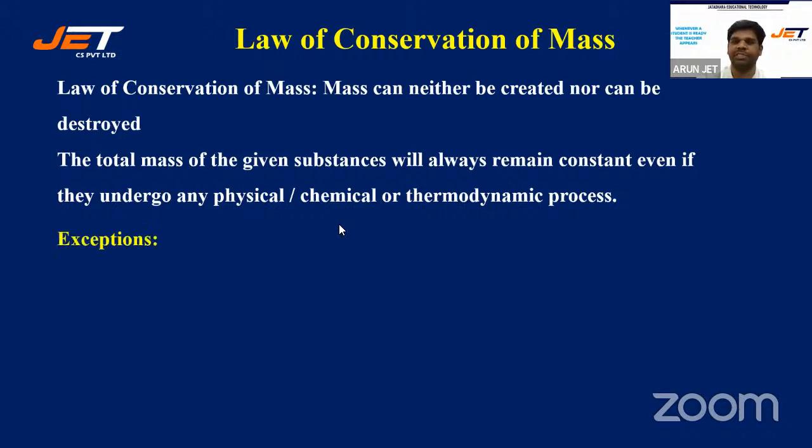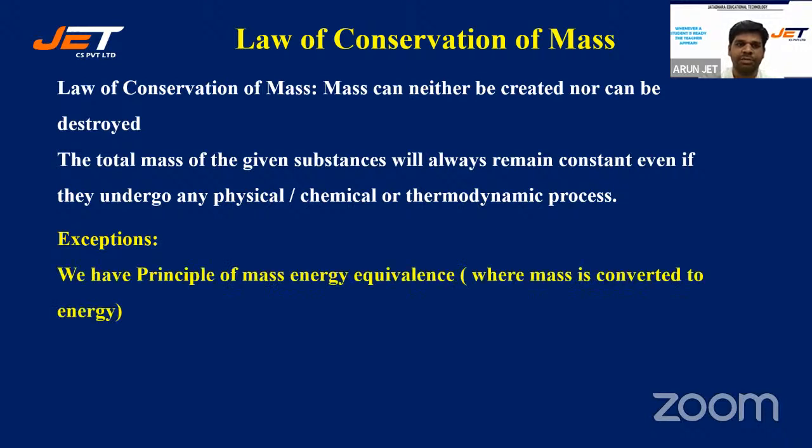Now, there are certain exceptions. When I say mass can neither be created nor destroyed, and mass remains constant, the exceptions are cases where mass is converted to energy, so we will have to apply the principle of mass-energy equivalence. I will not talk of mass remaining constant there, where mass is being converted to energy.